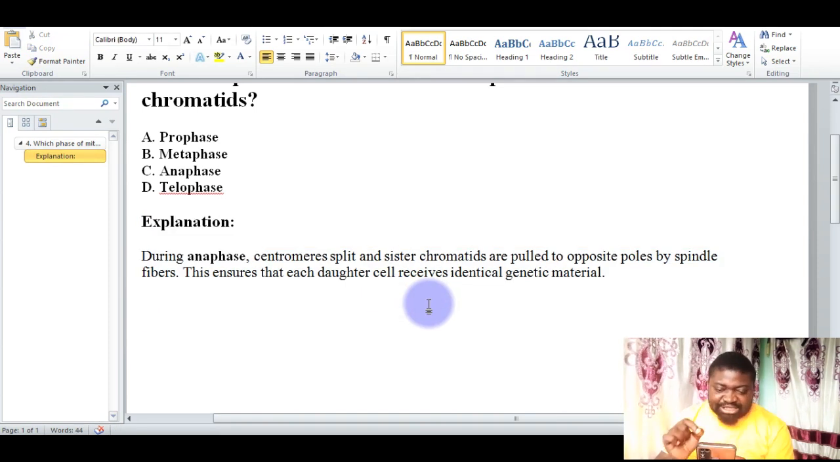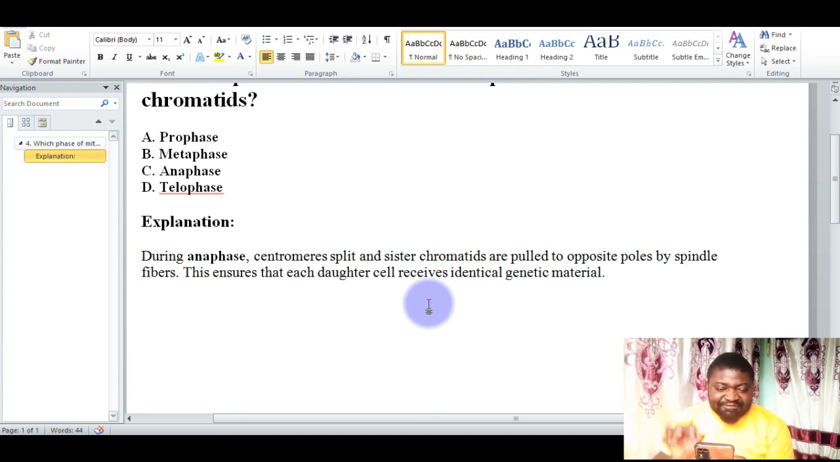During anaphase, centromeres split and sister chromatids are pulled to the opposite poles by spindle fibers. This ensures that each daughter cell receives identical genetic material. So in the process of anaphase, the centromere splits, and when they split, they form two daughter chromatids and they are being pulled to the opposite ends of the poles.